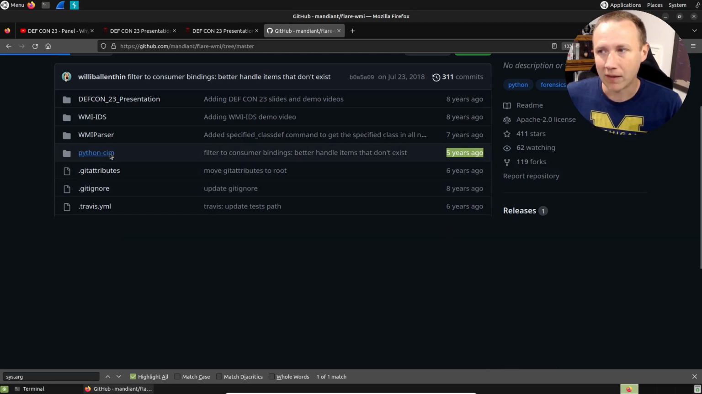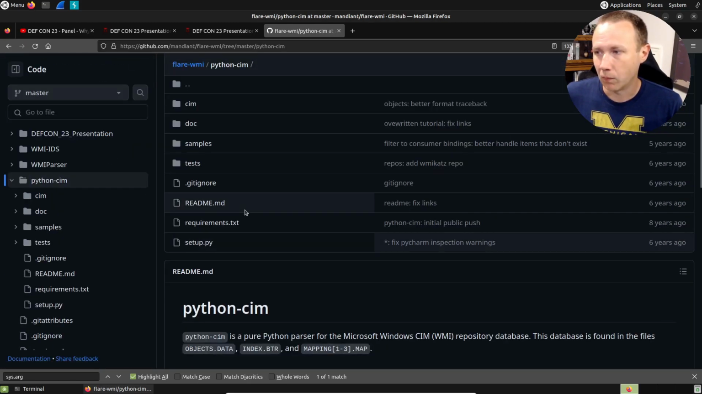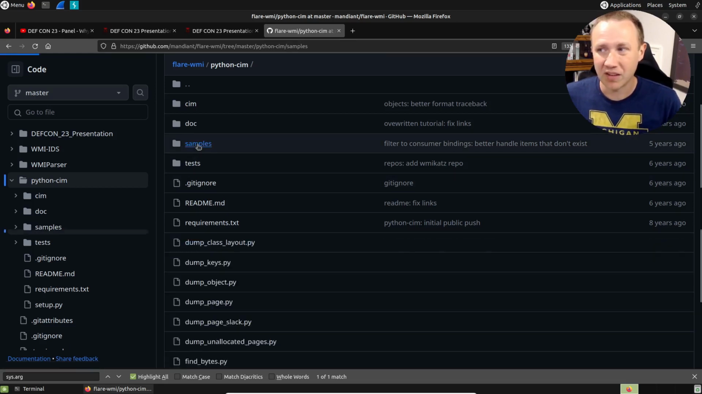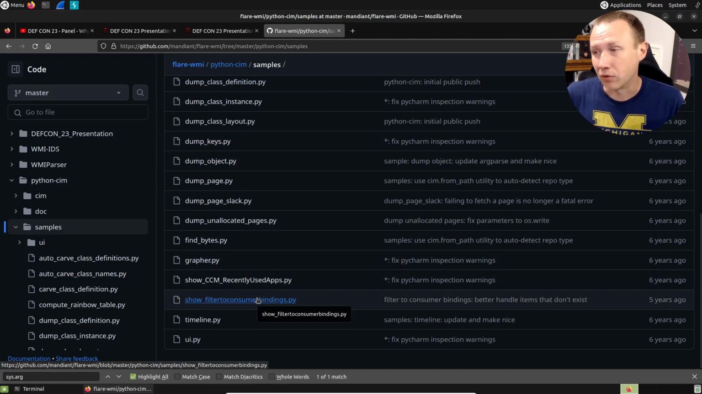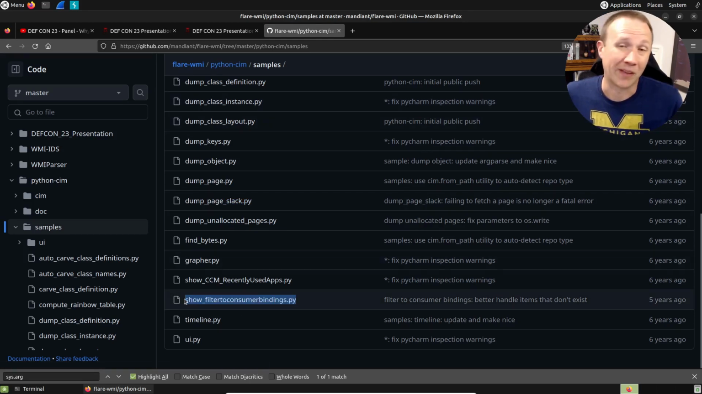So there's this Python sim library, and we're going to go into this directory and run pip install dot to install this setup.py. But then there's also this samples directory with all these scripts that show us things you might want to do. The same way that Impacket has a script for Kerberoasting, that's an example of using their tools. This has ways to show filter to consumer bindings, and so that's one of the scripts we're going to use.